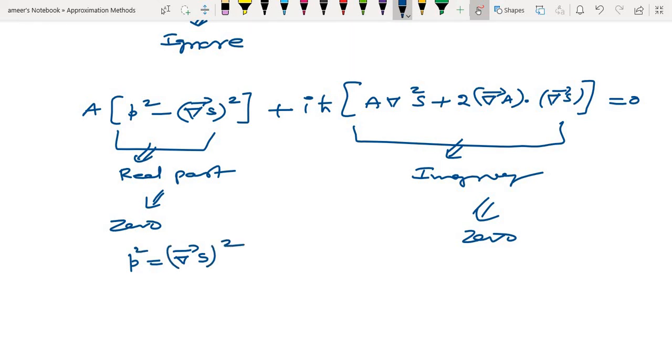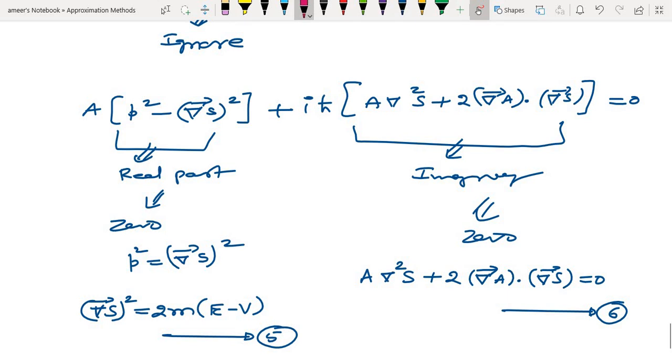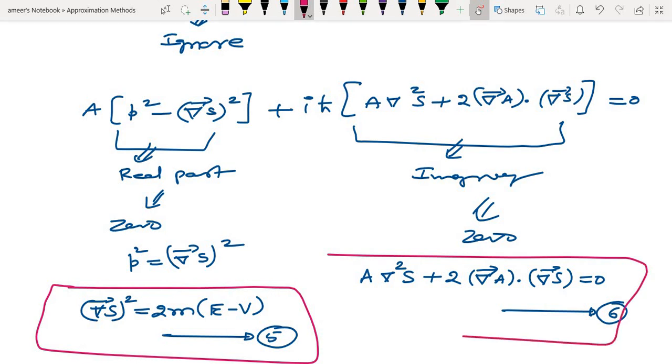But p square is related to kinetic energy, that is p equals square root of 2m into E minus V. From that we get del S. This is the equation 5 we can call. This is also 0, that is A into del square S plus 2 into del A dot del S will be equal to 0. This is the equation 6. So we have the two equations finally, equation 5 and equation 6.